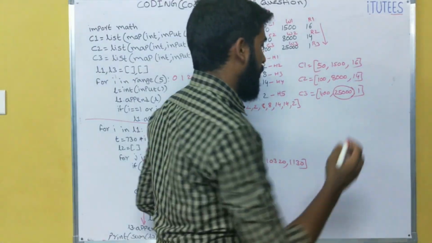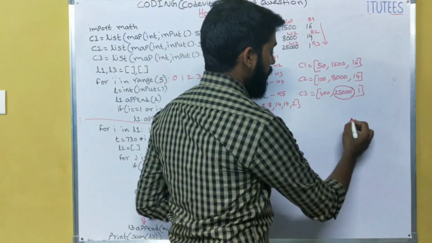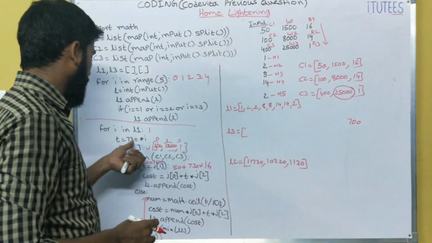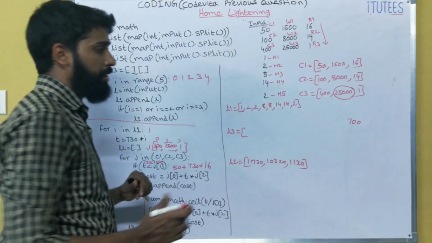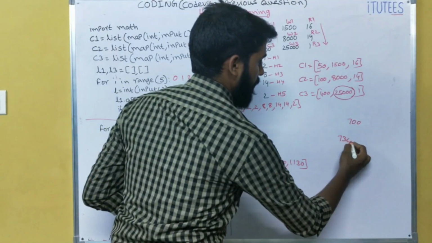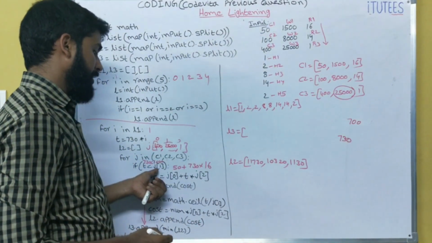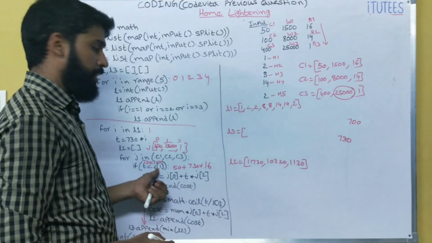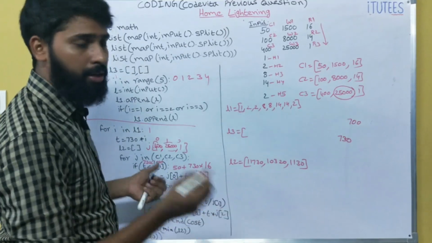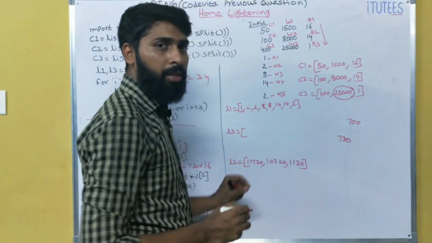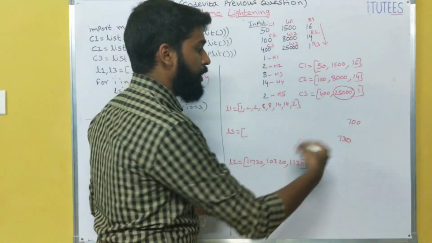So let us assume that the warranty for the bulb is 700 hours. So in this case, what is the requirement hours? 730. So 730 less than 700. Yes, 730 less than 700 is false. Then go to here. Why? As per problem, if the warranty is expired, we need a new bulb.